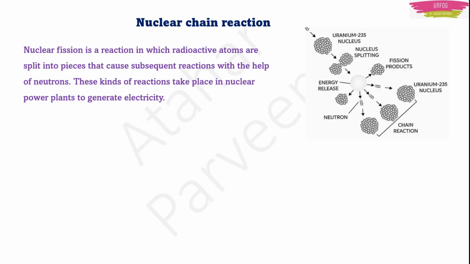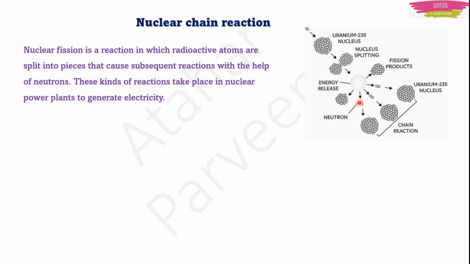Now this is the chain reaction I am showing. See, one neutron hits the uranium-235 nucleus. This uranium-235 nucleus is bombarded. It will split into two nuclei. Those two nuclei will release a lot of energy. And a few neutrons also will be released.